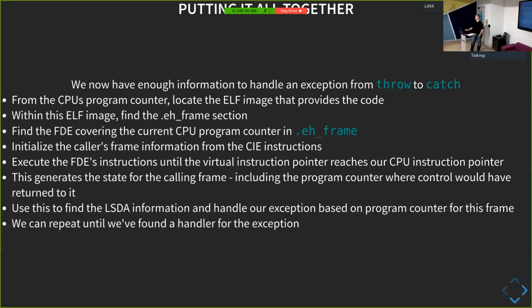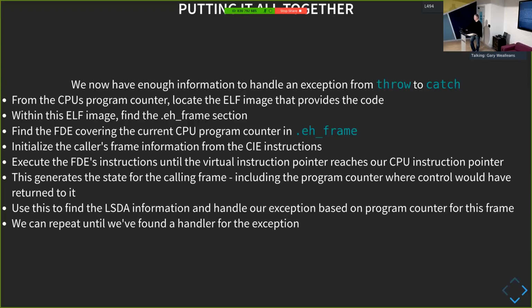I'm just wondering, I don't know if it's related, do you know if that approach is also taken by other languages, or only compiled languages? So your question is whether that is done by other languages. The unwinding information we talked about in the EH frame section is completely language agnostic. It's not C++ specific. Go, for example, doesn't implement exceptions, but it does implement this for stack unwinding.